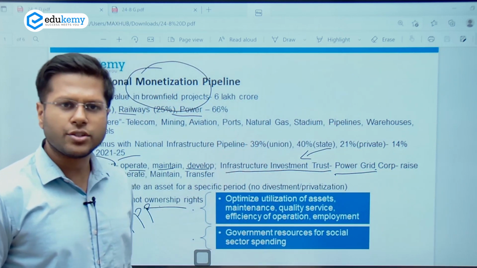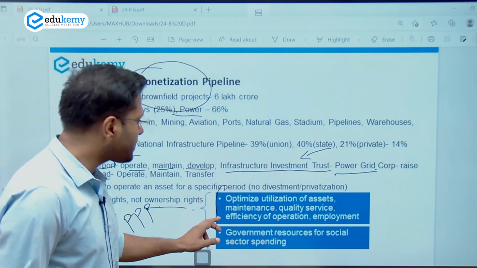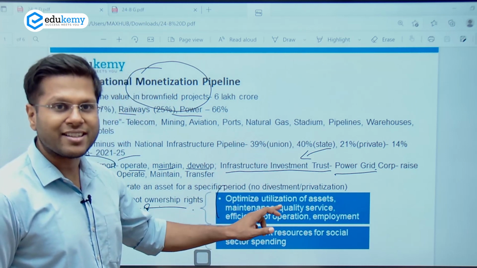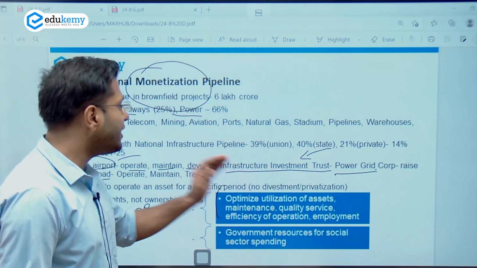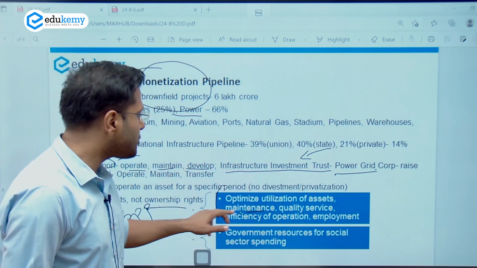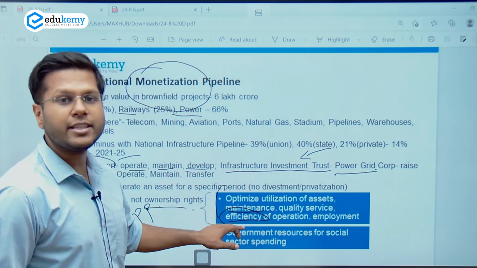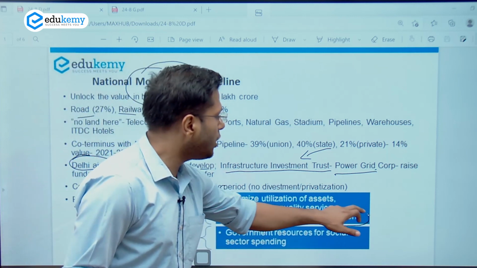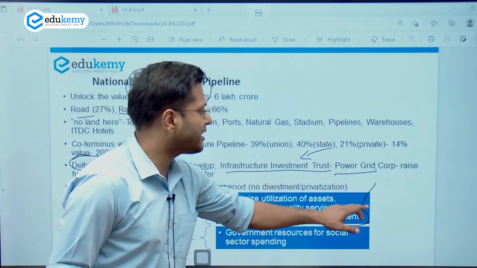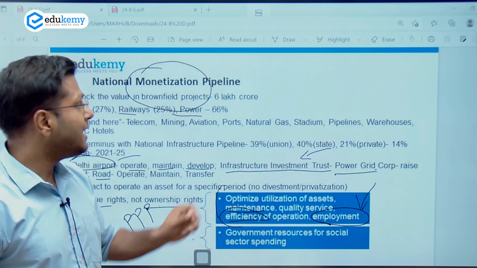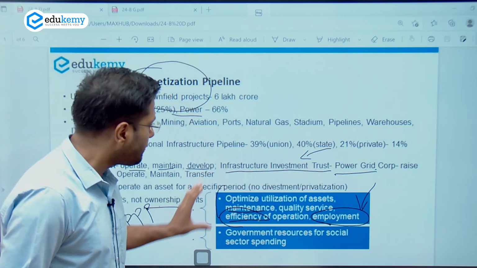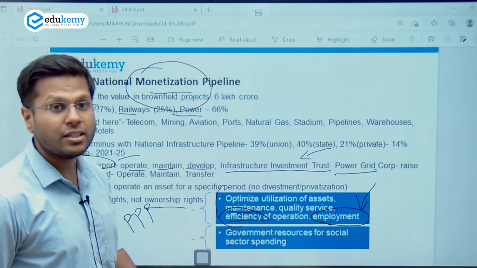So what are the advantages of it? The advantages of this are, first, optimal utilization of these assets. So more efficient performance because of the private participation, better maintenance and better efficiency of these projects. They will also ensure better employment, right? Because of private participation. Now, another advantage is, if the private sector could not participate and ensure monetization, the government had to do it.